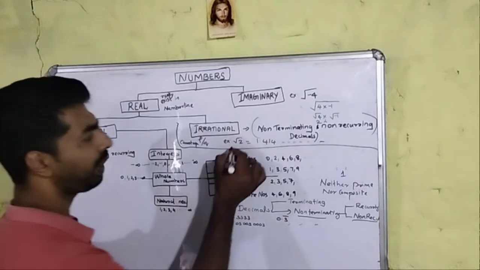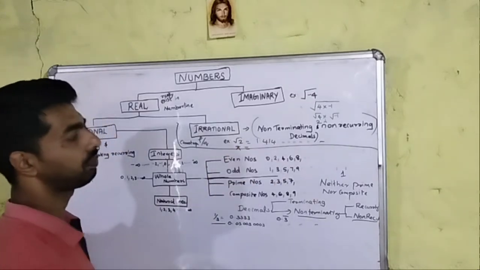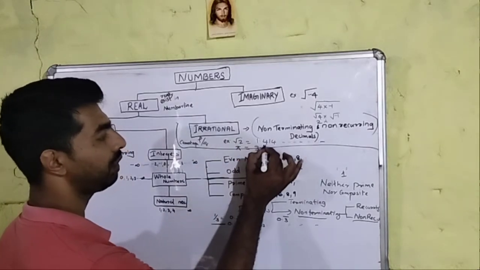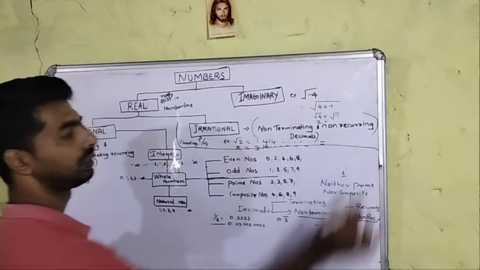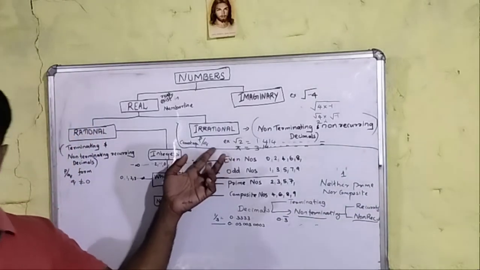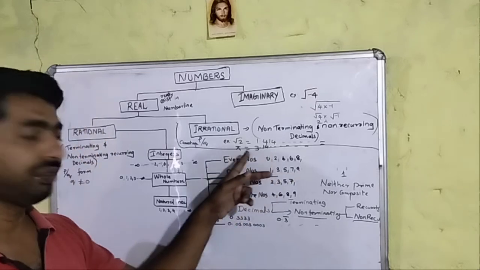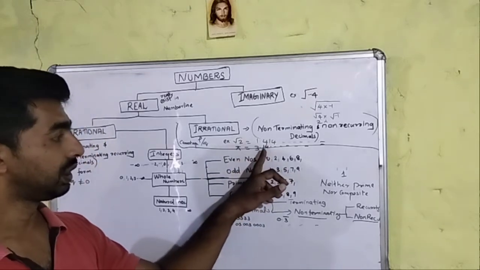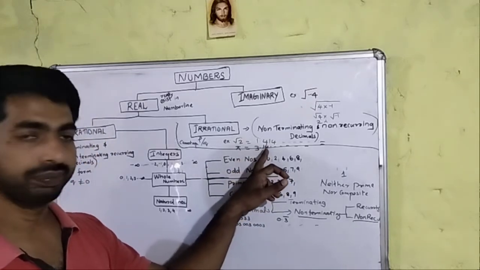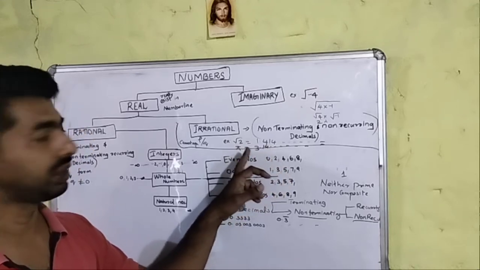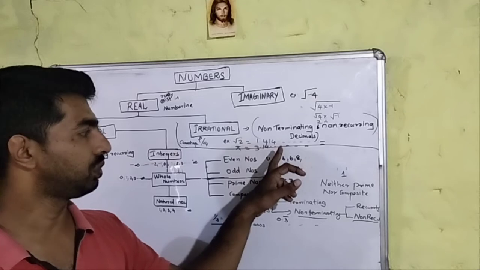Or you can say pi. The value of pi is 3.14, and many scientists researched the real value of pi, but they could not find its end.